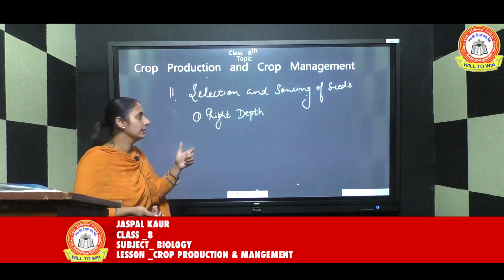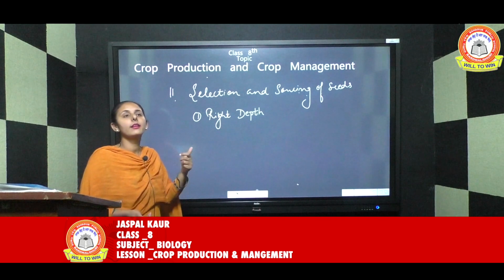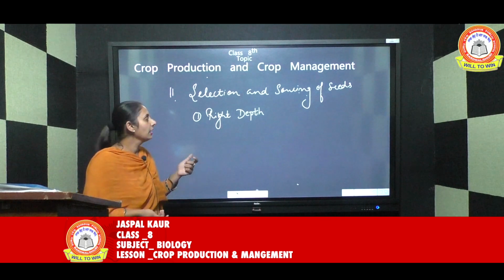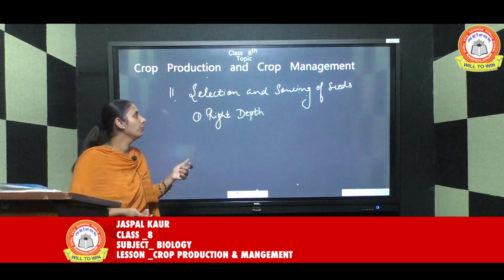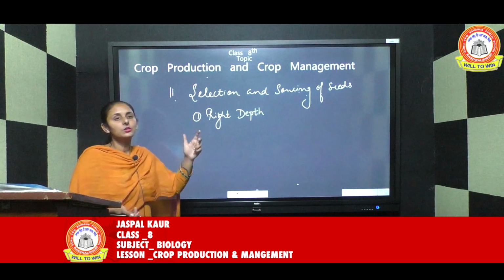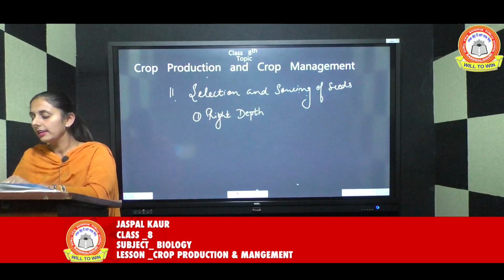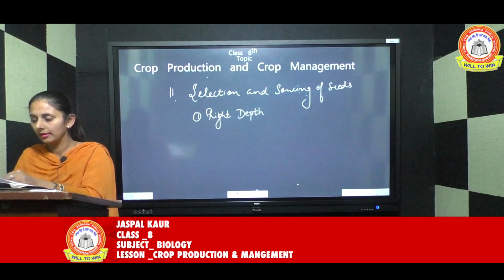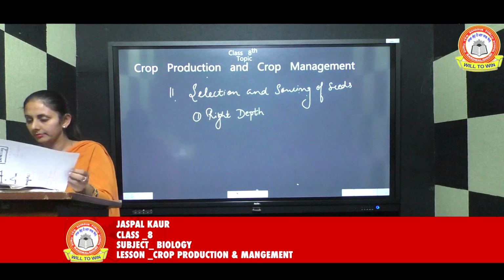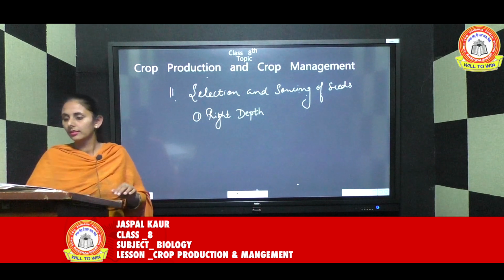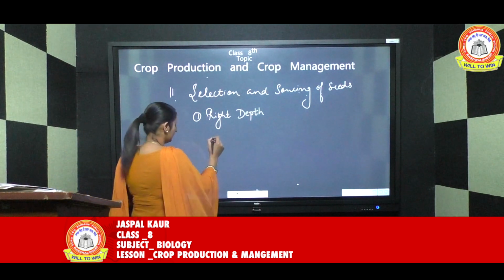Along with the right depth, another factor that plays an important role during the sowing of seeds is enough space.